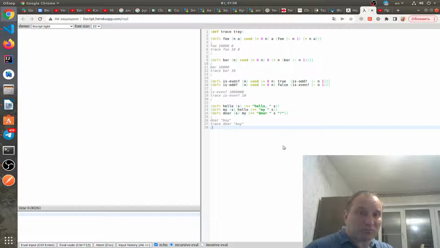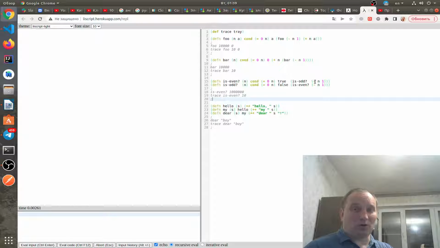But it's actually not only tail recursion optimization, it's actually a tail call optimization. What do I mean? Tail recursion is when a function recursively calls itself with different argument values. But tail call is a much wider term. For example, we can have mutual recursion. We can implement two functions, is even and is odd, and they will call each other. In is even, if argument is 0 then true, else we call is odd on the decremented argument. In is odd, if argument is 0 then false, otherwise we call is even on the decremented argument.